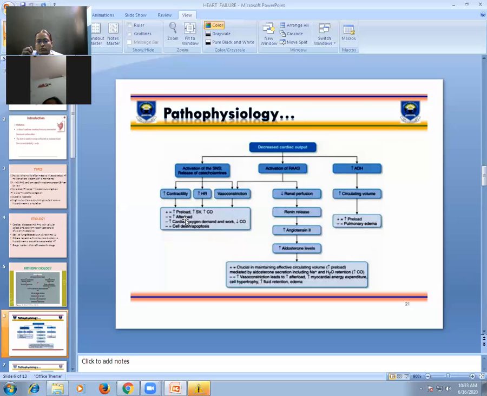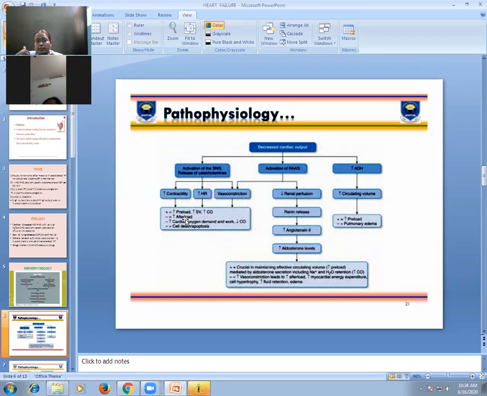So if there occurs vasoconstriction, your heart has to pump against more resistance. And if preload is increased, that means your heart has to pump out more blood, and this increased preload aggravates your pulmonary edema.